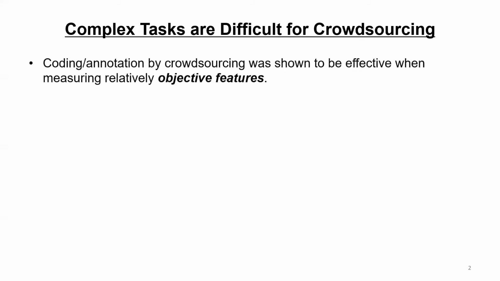First, let me talk about the background of our study. Coding, or semantic annotation by crowdsourcing, has been demonstrated to be effective when measuring relatively objective features, like identifying an object or person in a picture or on a web page.